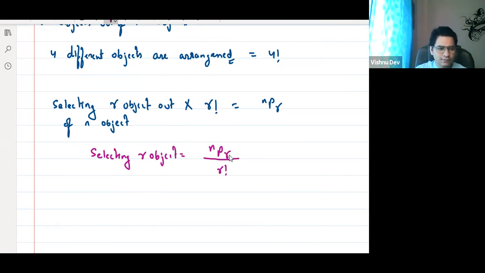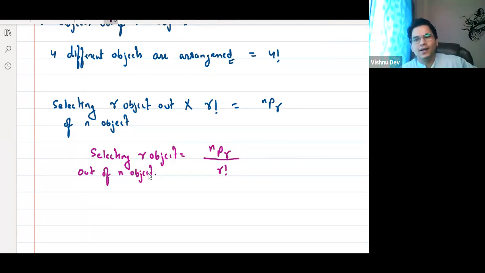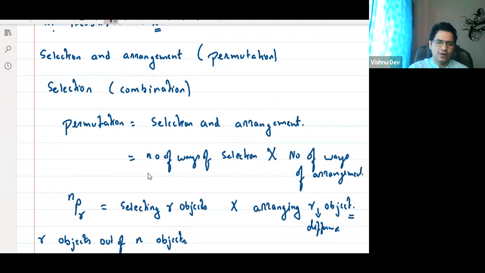Yukti, you're getting it? Selecting R objects means I'm picking R objects out of N objects. Now let us use our common sense. Permutation means selection and arrangement. Correct. Just selection means combination. Just selection means combination. Yes or no?